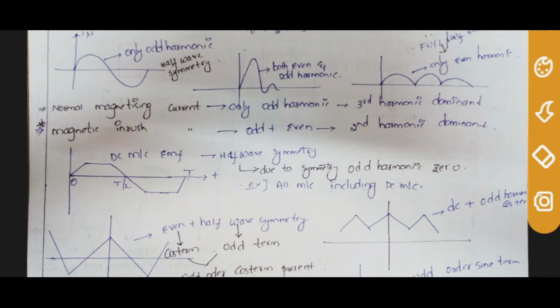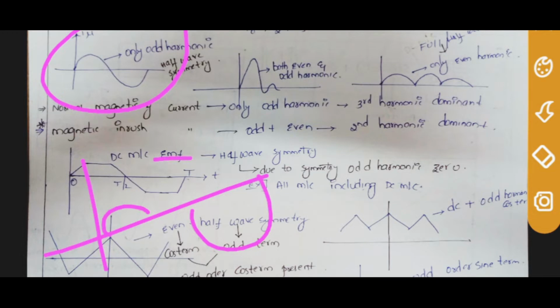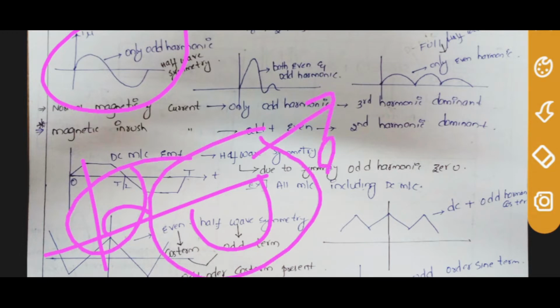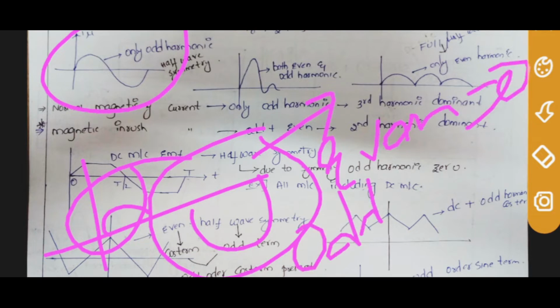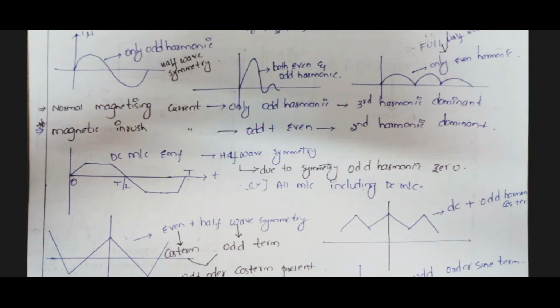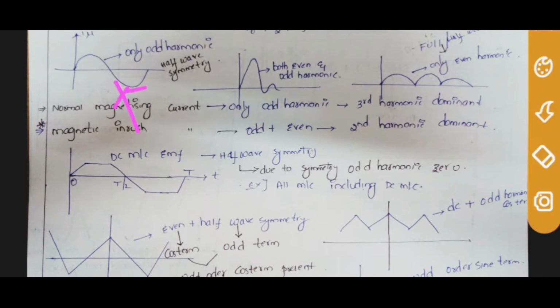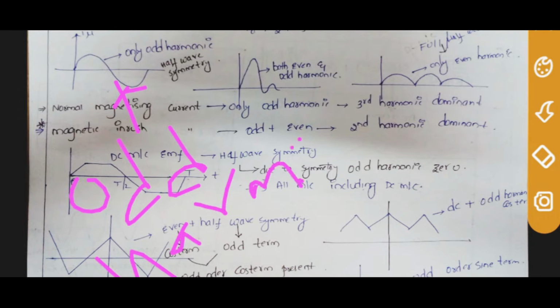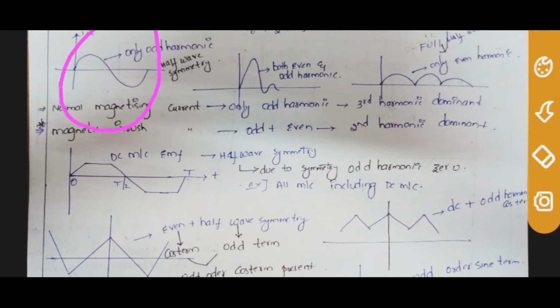See, if a curve, this is a normal curve, is symmetrical in x-axis and y-axis, then it is having all its even harmonics equal to 0. Only odd harmonics are not 0, that is only odd harmonics exist. Hope you are recollecting your signal and systems. So this curve has only odd harmonics.